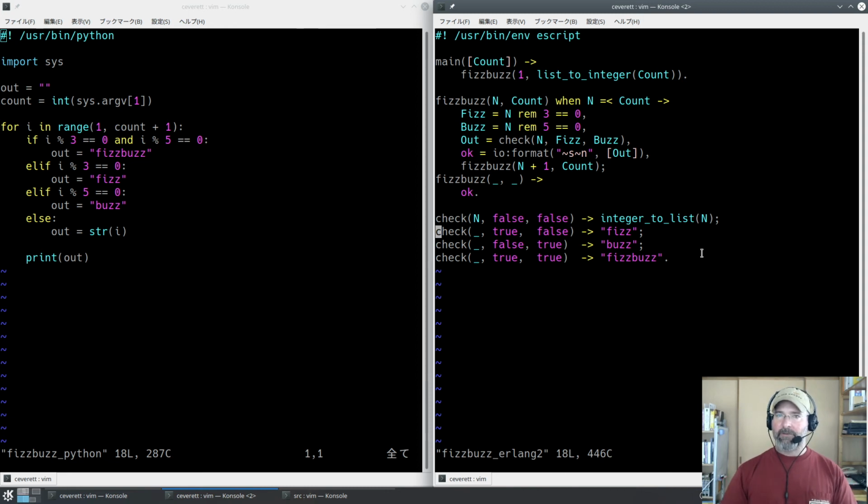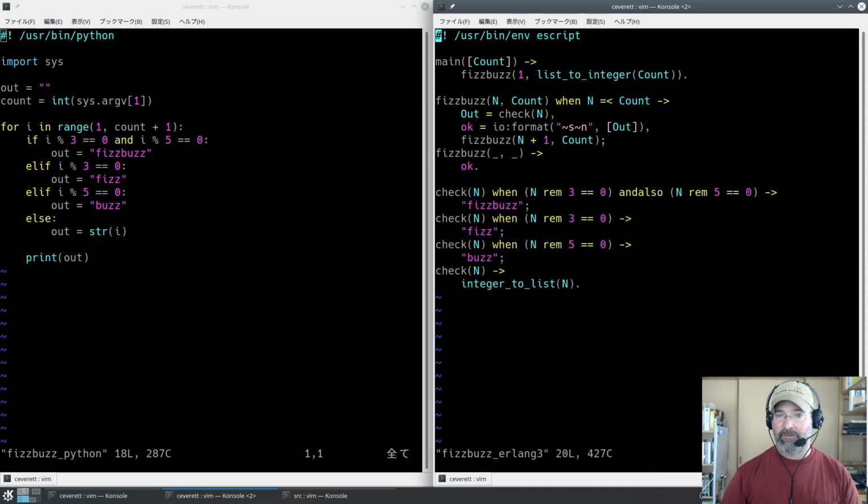Now, there's a third way we can do this. You remember this, when in is less than or equal to count. We can use that same technique to rewrite check without fizz and buzz ever existing. And some people really prefer this style.